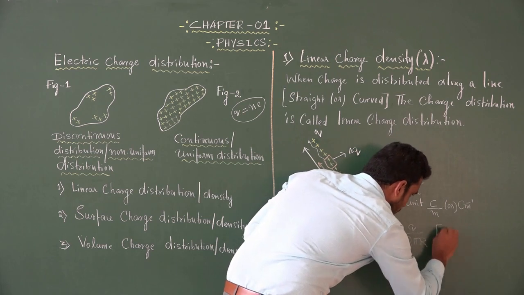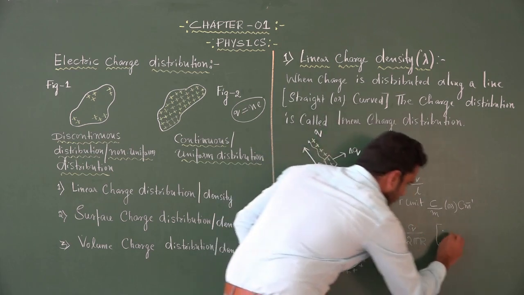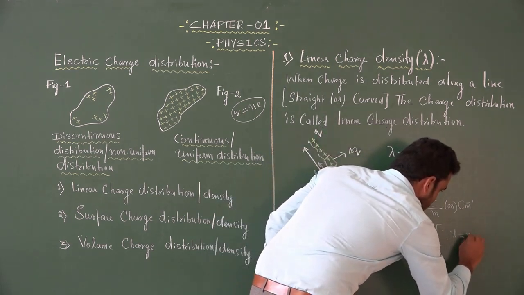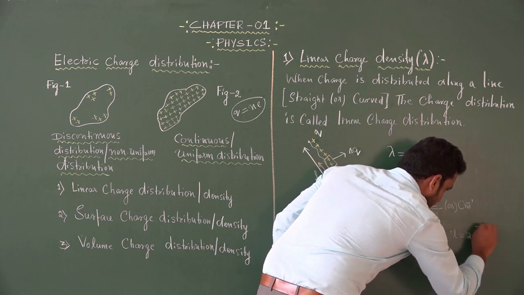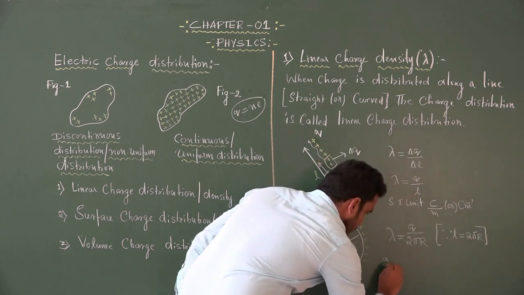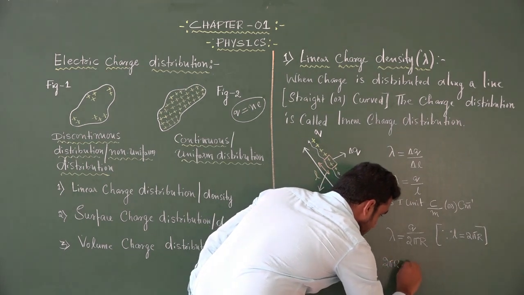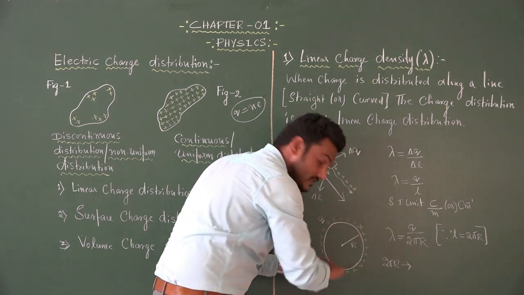So here, in the place of L, what do we have? 2 pi r. Here 2 pi r gives the circumference of the circle.